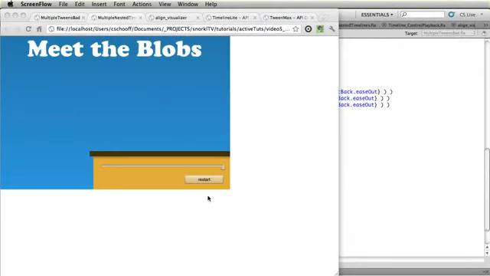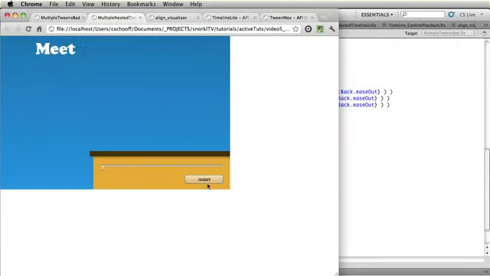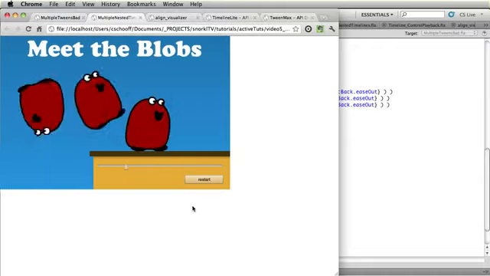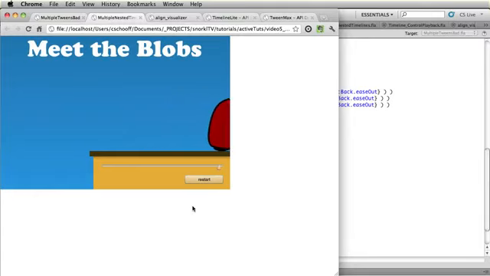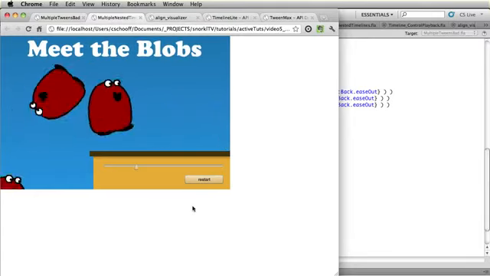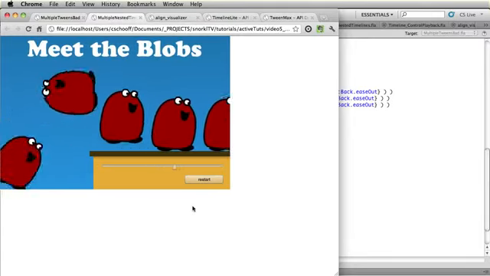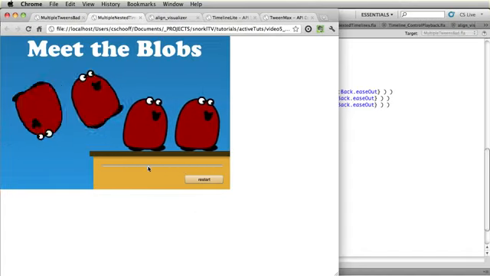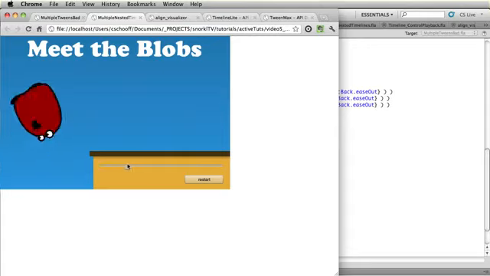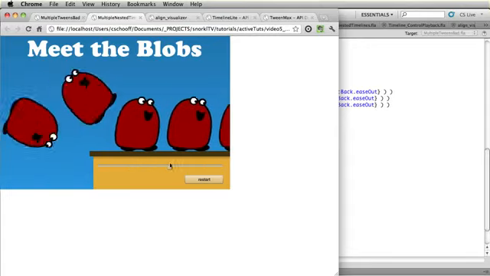Today I'm going to be talking about advanced sequencing. I'm going to show you how you can group multiple tweens and timelines inside of a master TimelineLite and have precise control over all the relative timing of all those tweens. In this example here, I'm literally nesting a whole bunch of sub-TimelineLites inside of one master timeline, and the scrubber allows me to control it.